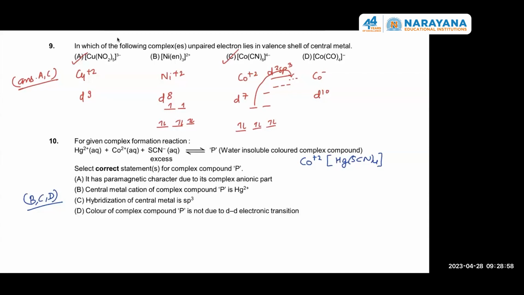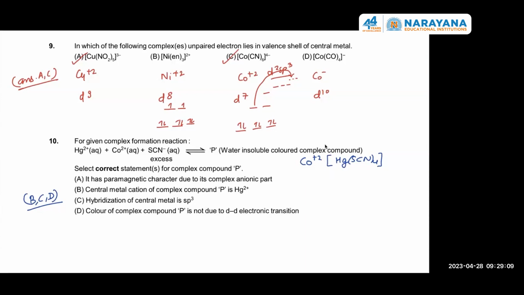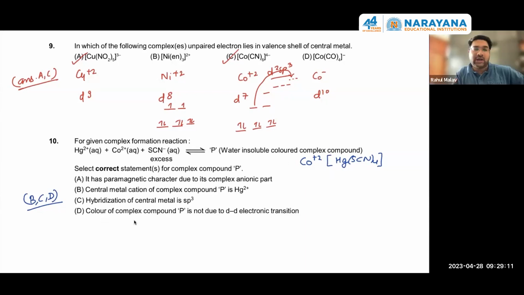Okay, sir. Color is due to d-d transition. In Co+2, it has a possibility of d-d. But the color of complex compound P is not due to d-d electronic transition.